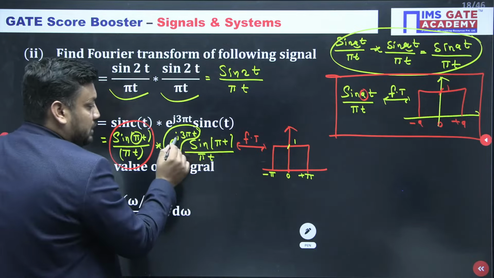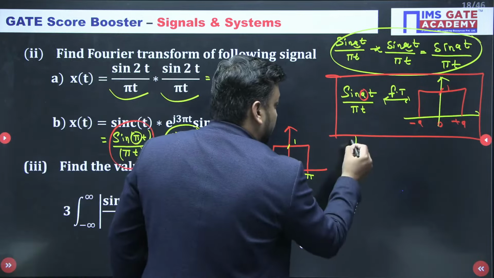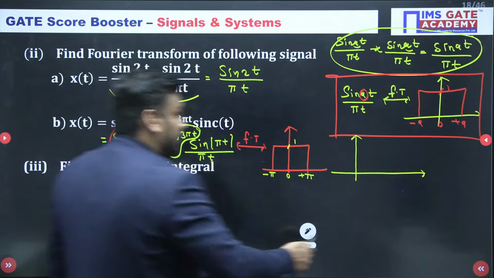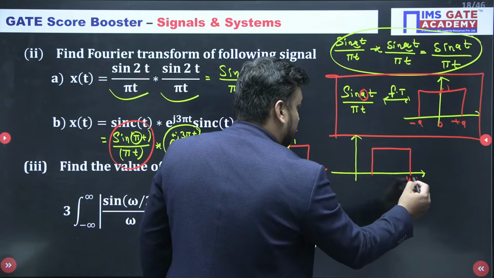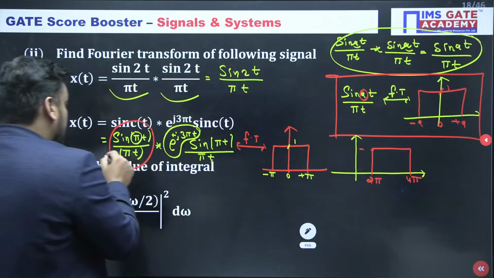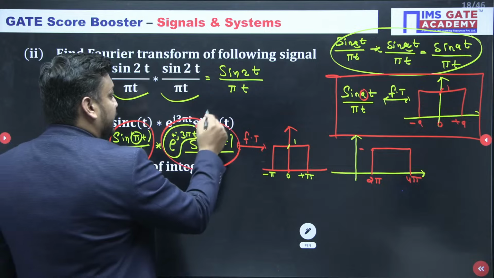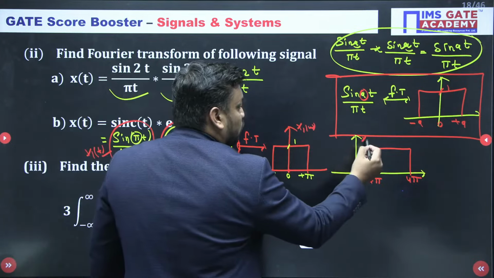So the signal shifts to the right by 3 pi distance, giving a pulse from 2 pi to 4 pi. Suppose this is my x1 of t and this other one is my x2 of t; then here is X1 of omega and here is X2 of omega.